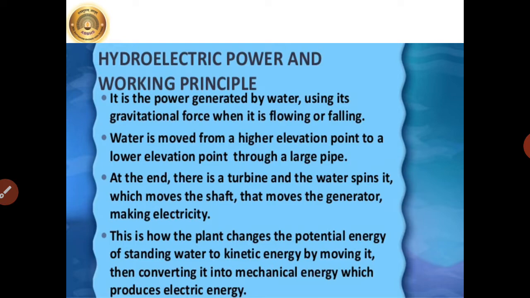making electricity. This is how the plant changes the potential energy of standing water to kinetic energy by moving it, then converting it into mechanical energy, which produces electric energy. So this is the working principle for hydroelectric power.